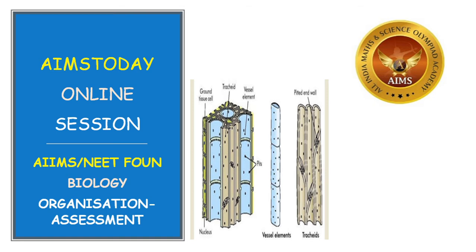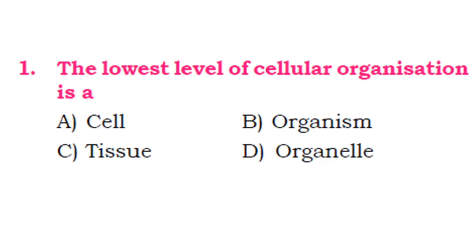So we have completed the lesson yesterday. In the lesson we have studied about what is organization, the types of levels of organization, and in brief the animal tissues and plant tissues. So let us go through the questions which appeared in different competitive exams from this lesson. Okay, ready children? Let us start.